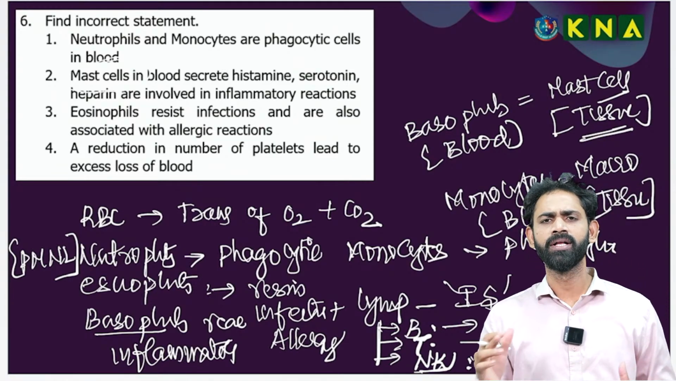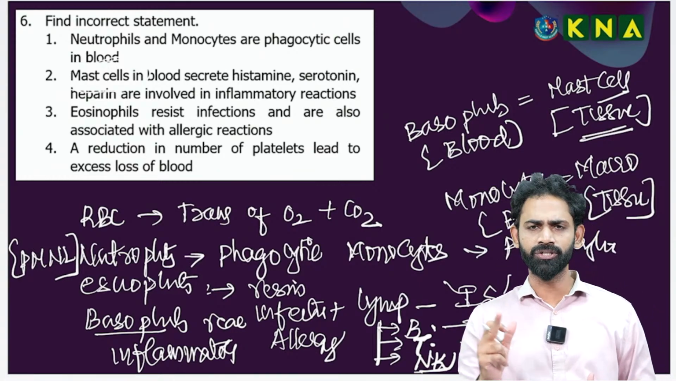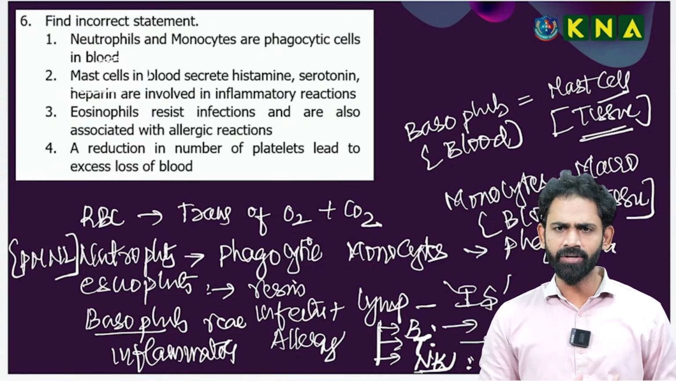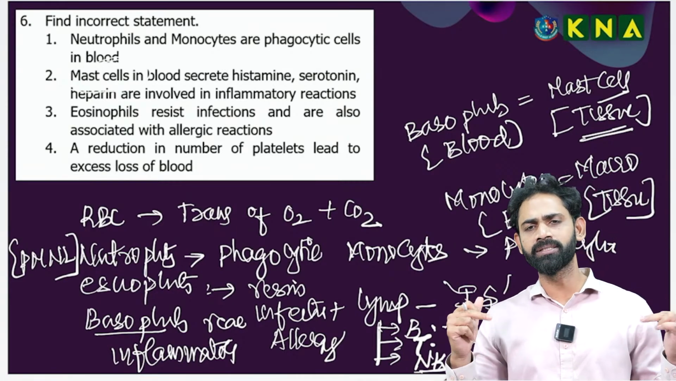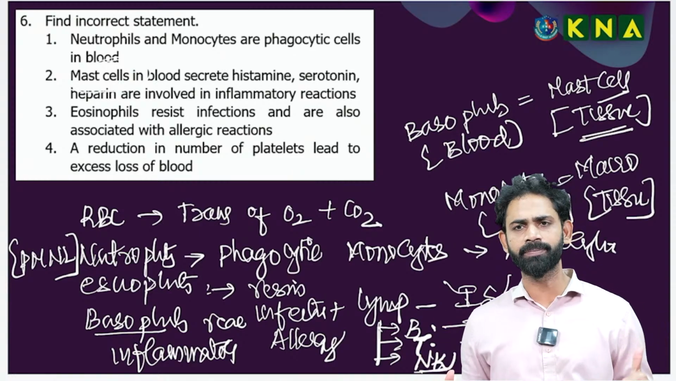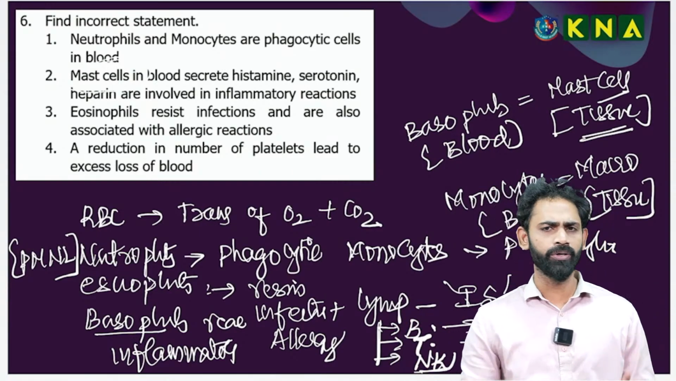So, mast cell is equal to basophil. The only difference is blood and tissues. Next one, monocyte is equal to macrophages. Both are functionally phagocytic cells. The monocytes are present in the blood, and macrophages are present in the tissues. I hope you are okay with the composition of the blood.